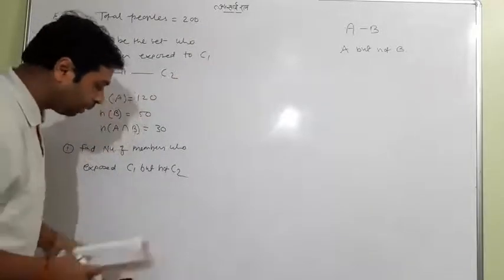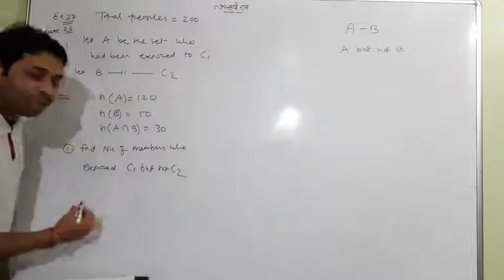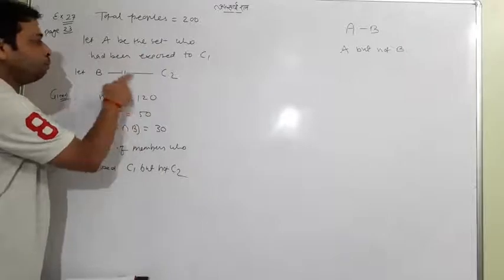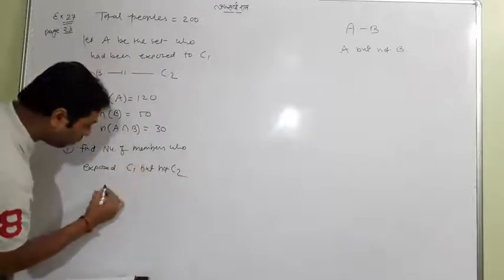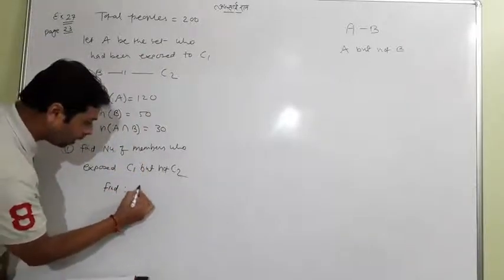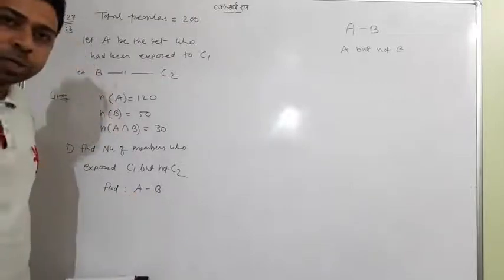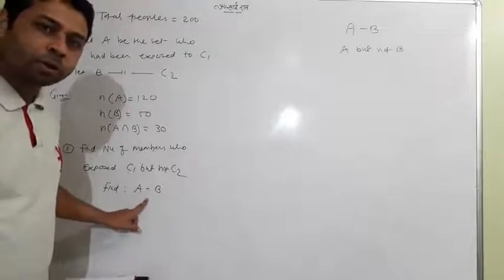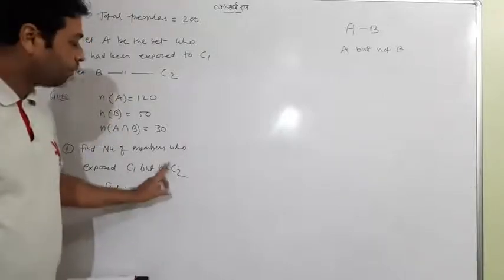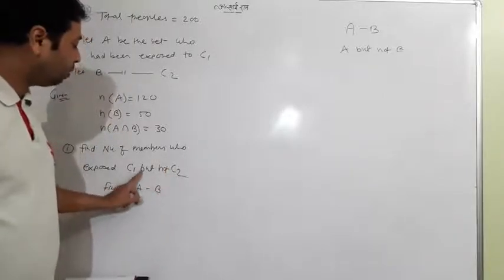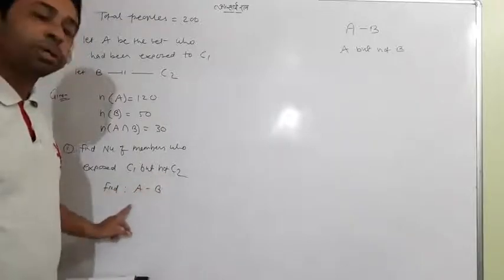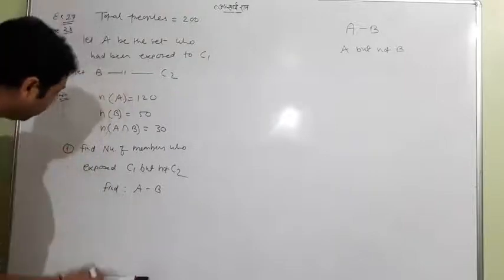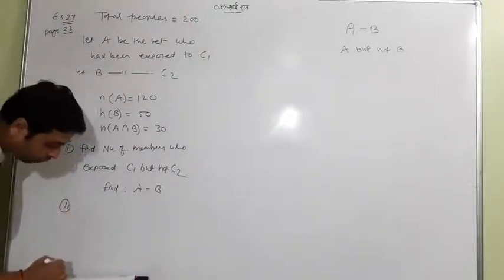So the question asks C1 but not C2. Finally, what do we have to find out? C1 means set A, C2 means set B. So we have to find the concept A minus B. What is the meaning of A minus B? C1 but not C2. For C1 I use set A, for C2 I use set B. C1 but not C2, A but not B, meaning A minus B we have to find out. So in the very first question we have to find this. And what do you think about the second question?